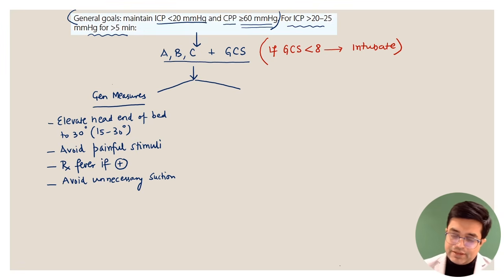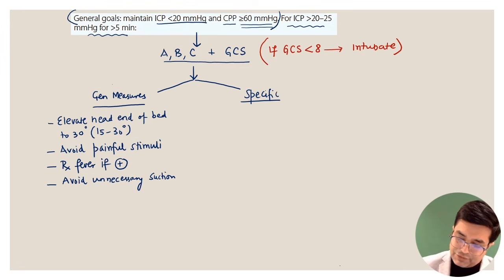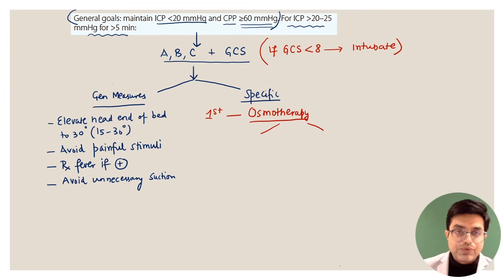Apart from that, you will be doing specific management in the patient. And among specific management, in most of these patients, the first line therapy is always osmotherapy, also called osmotic agents. So what are the two agents approved for use? You can either go in for IV mannitol.